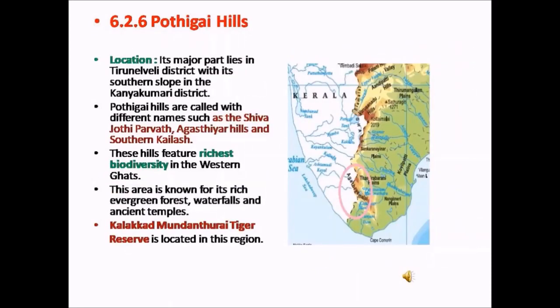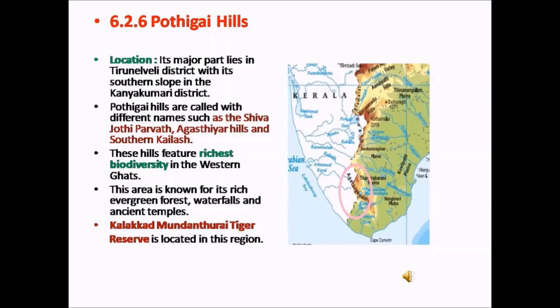Podigai Hills. Podigai Hills is represented as Agasthyar Malai in the physical map of Tamil Nadu. The major part of the Podigai Hills lies in the Tirunelveli district with its southern slope in the Kanyakumari district.